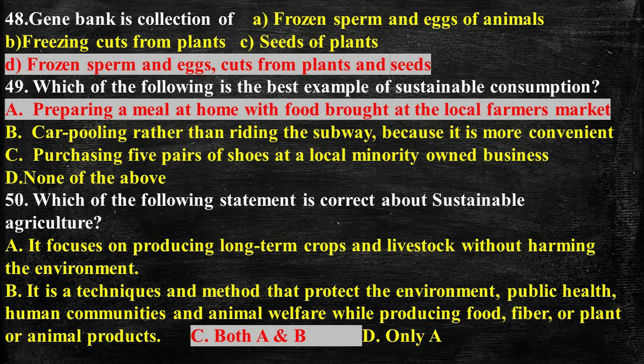Question number 50. Which of the following statements is correct about sustainable agriculture? Option A, it focuses on producing long-term crops and livestock without harming the environment. Option B, it is a technique and method that protects the environment, public health, human communities and animal welfare while producing food, fiber or plant or animal products. So option C is the right answer because A and B both are correct as far as sustainable agriculture is concerned.